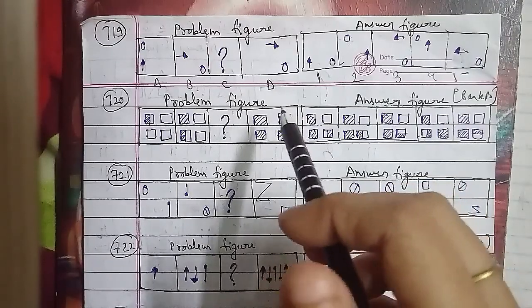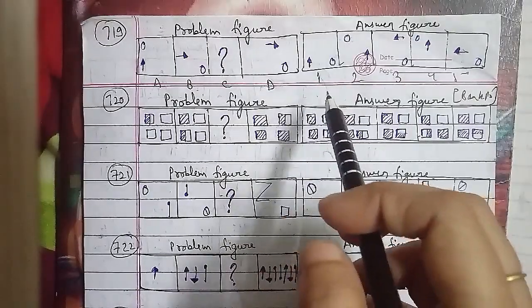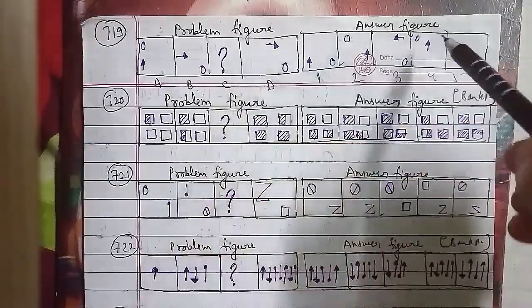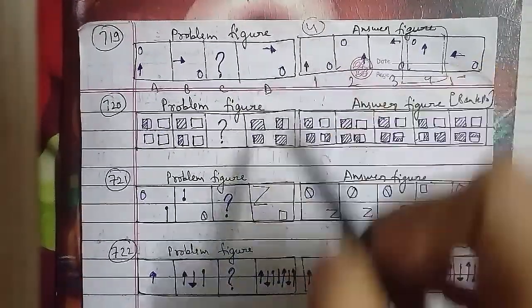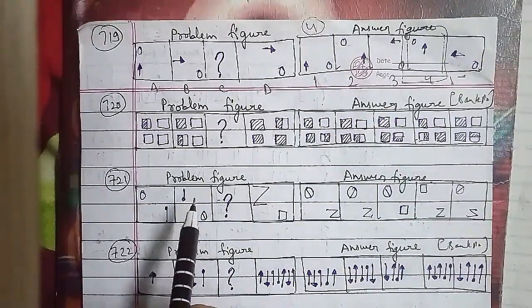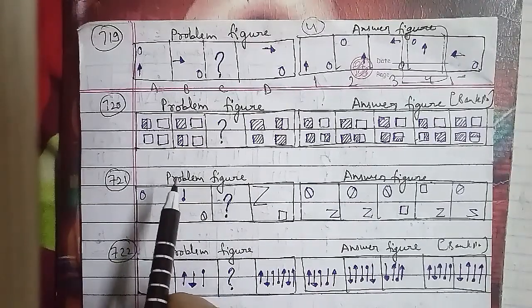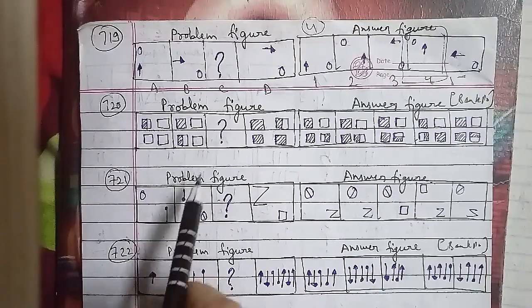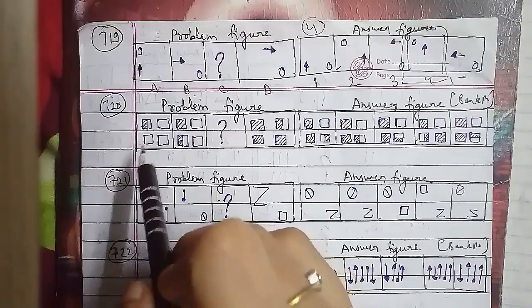Now we'll go ahead with the other one, and that is your 720th question of the session. These were the problem figures, and these were the answer figures, which is very important because this has been asked in the bank question paper, named as A, B, C, D, and 1, 2, 3, 4 and 5 respectively as well.